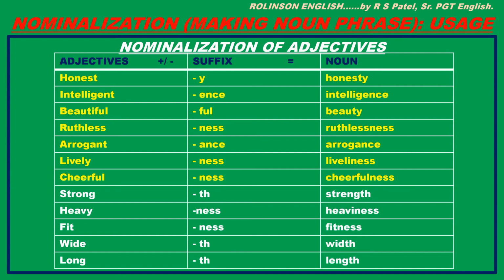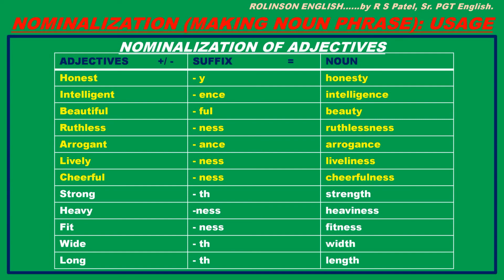Beautiful, see, here ful is suffix already. Let us delete it to get noun form of it. So beauty. Ruthless, suffixing ness, we get ruthlessness. Arrogant, replacing ant with ance, we get arrogance as noun. Lively, suffixing ness, liveliness. Cheerful, suffixing ness, cheerfulness.